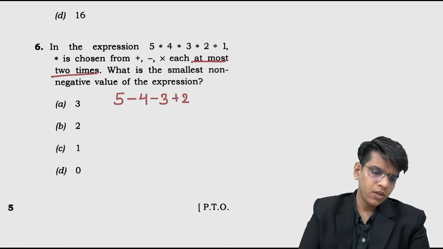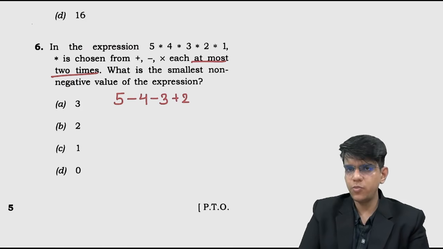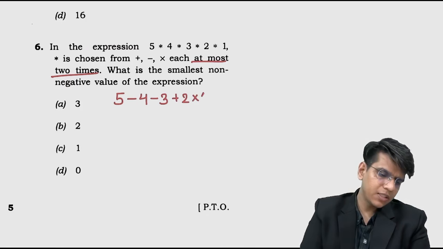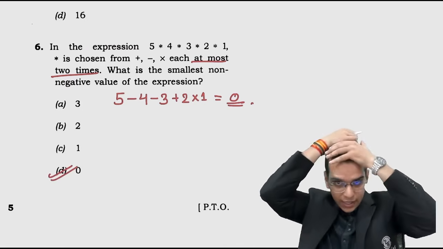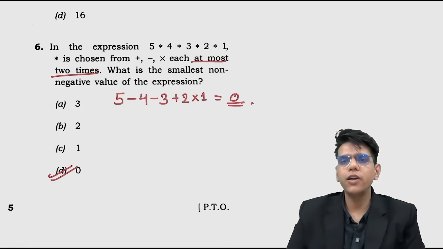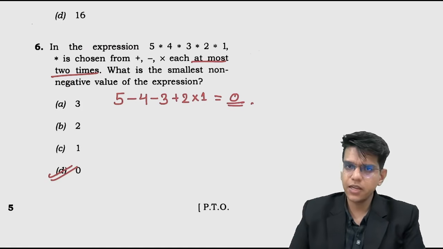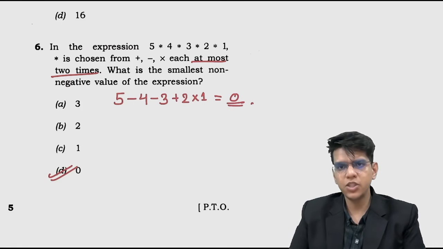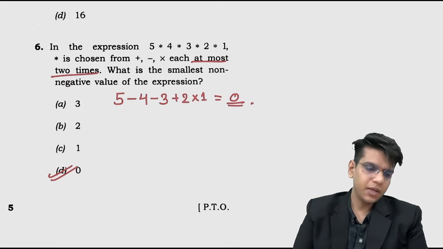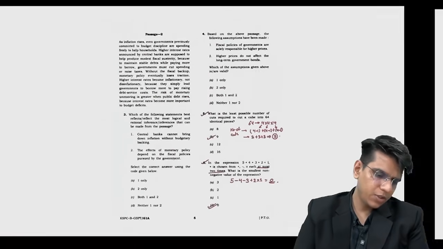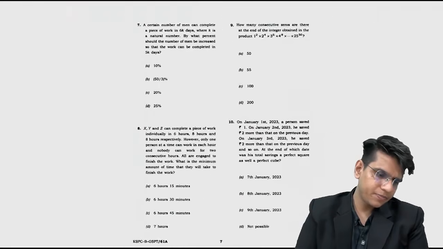Least can be 0. What should be the sign between 2 and 1? One positive is left. If we use positive, the value will become 1. If I use multiplication, this value becomes 0. The minimum possible value from these is 0. So the answer to question number 6 is option D, 0. Okay, understood. We wanted to minimize the value, so we started with the negative signs. First we tried to minimize as much as possible, and then we placed the other symbols, positive and multiplication. So the answer to question number 6 is option D. Done. Let's move to the next.